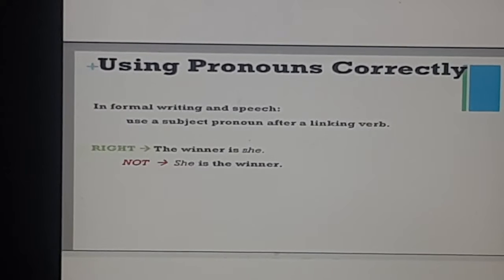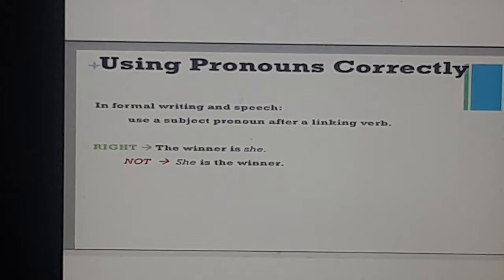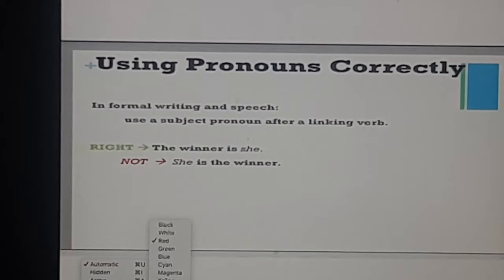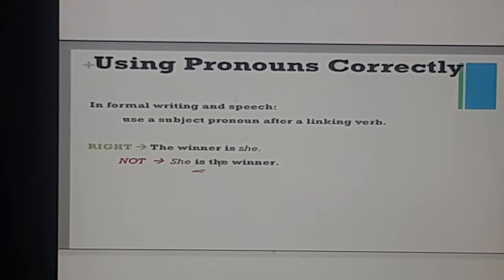Now, in formal writing, see, in the previous slide you saw how to use the subject, but when you are talking about formal writing or speech, the subject pronoun is always used after the linking verb. So here it is a different matter altogether. Here, is is the linking verb.